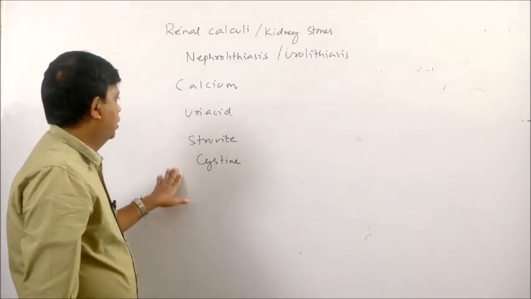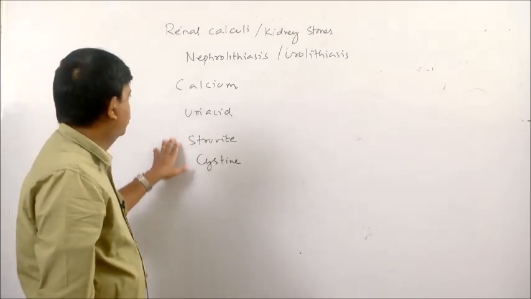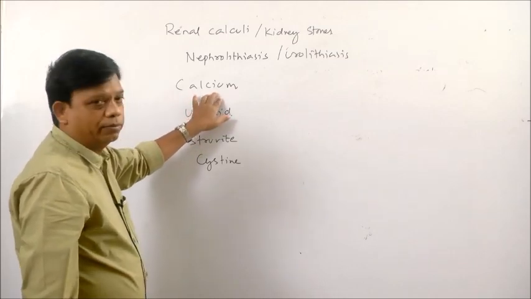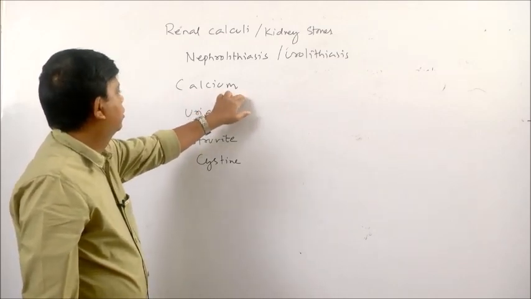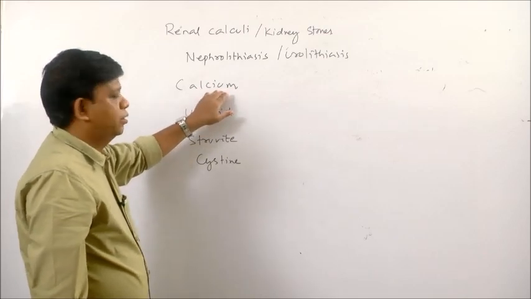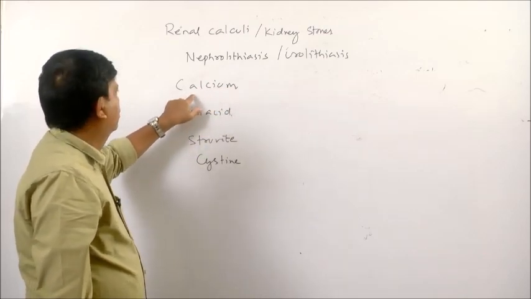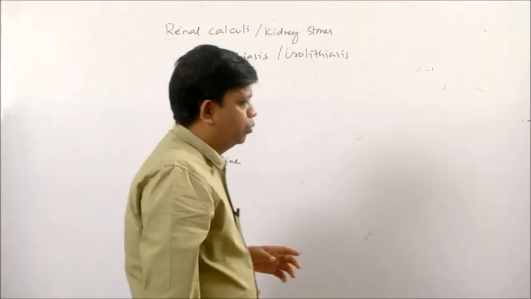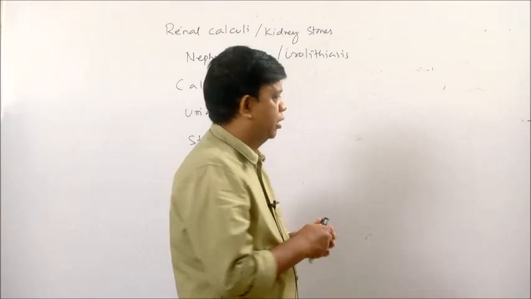These are the four types of kidney stones or renal calculi. The most common is calcium stones. These stones are composed of calcium oxalate.